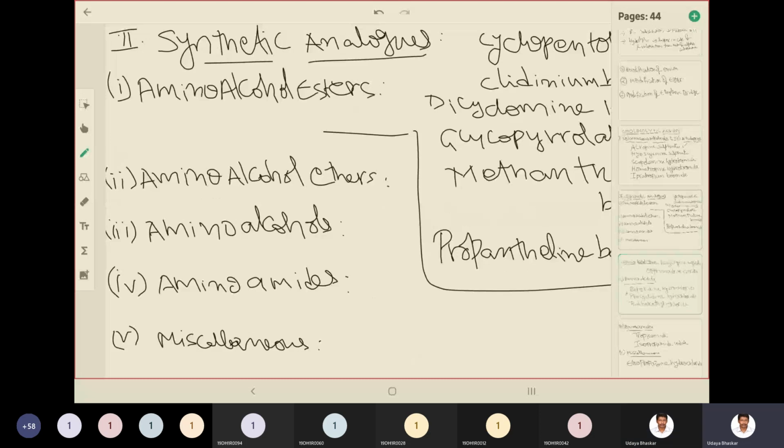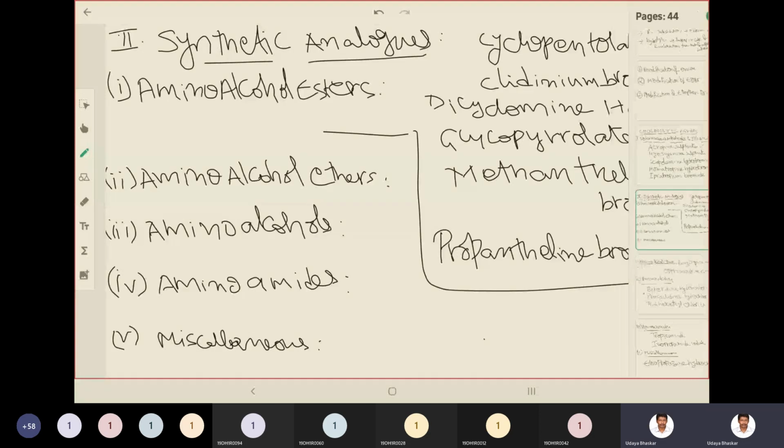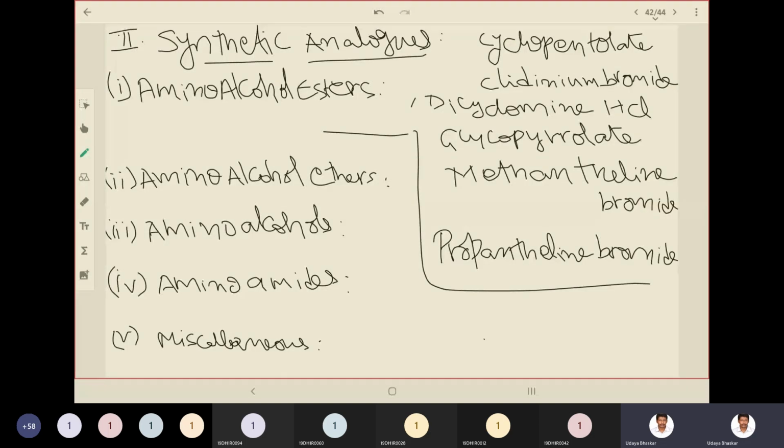alcohols. Then amino alcohol esters: cyclopentolate, clidinium bromide, dicyclomine HCl, glycopyrrolate, methantheline bromide, propantheline bromide. Among these, you need to learn the synthesis for dicyclomine hydrochloride.